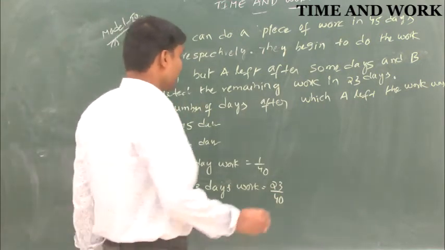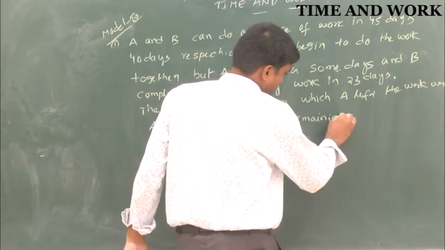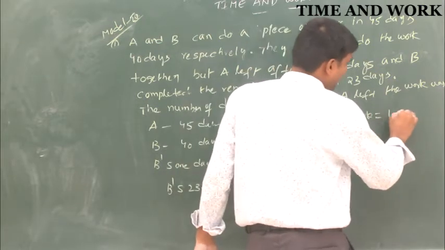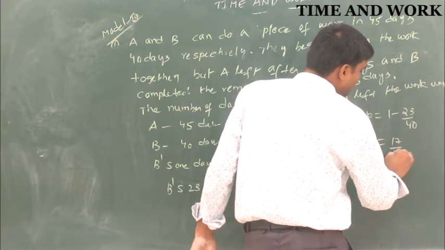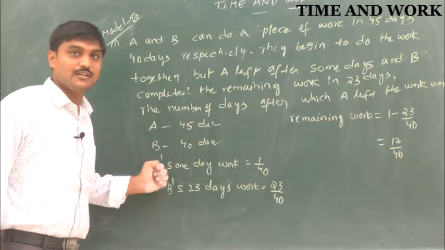So the remaining work is 1 minus 23 by 40, 17 by 40. Who will do it? A and B can do it.